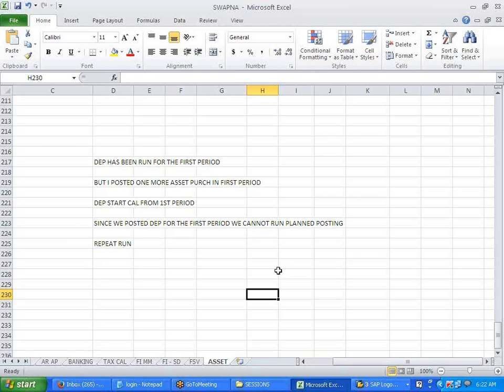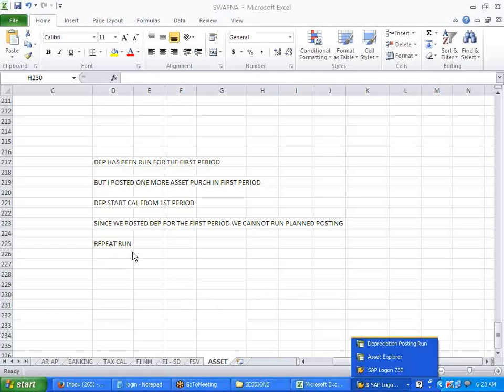Okay, got it. And also, once the depreciation is run, suddenly you say, no, I don't want to run, you cannot. There is no reversal. Like how we have now, that reversal is not there. So repeat run is one of the functionalities where you run the repeat run. Another functionality: if you want to change the depreciation percentage. Suppose it was SLM, now you want to change. Then again you can use the repeat run functionality for that also.